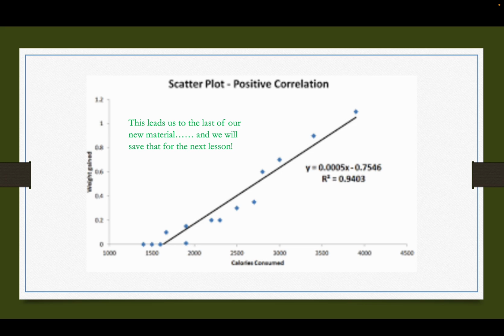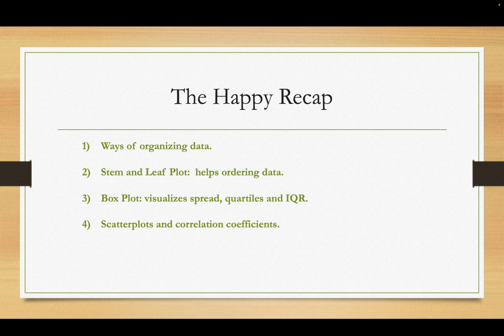Okay? And the last thing I want to introduce you to, and we're going to save most of it for the next lesson, is this idea of a linear regression. You can put the dots of a scatter plot on the graph, and you can try to draw the line that does its best at going right through the middle of all the data. And you can get an equation for that line, okay? The cool thing about that is you can then use it to guesstimate, and we will cover that in the next lesson.